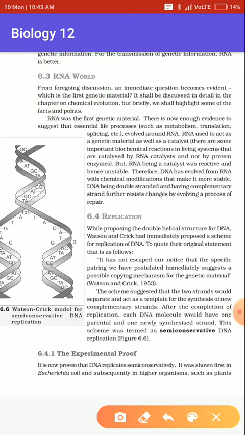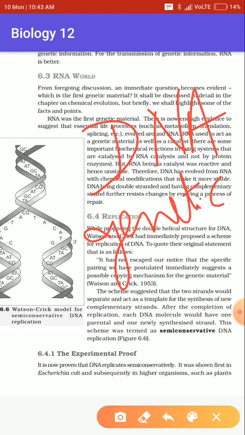Up till the previous class, we understood how DNA was proved, with the help of an experiment, to be the genetic material in the present era.